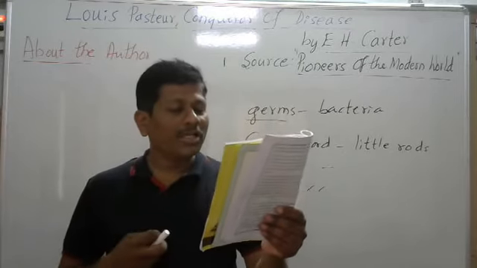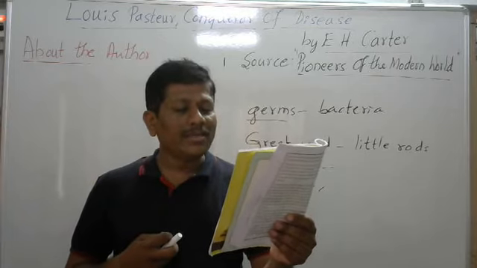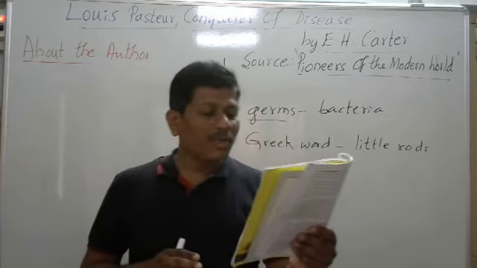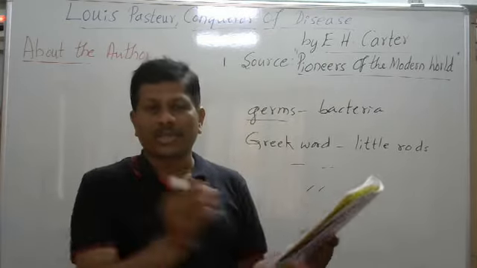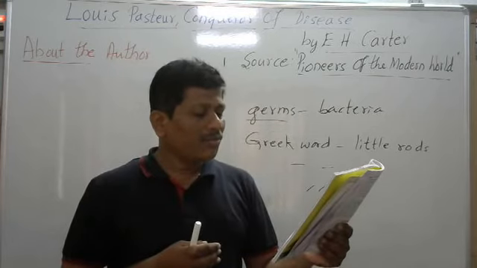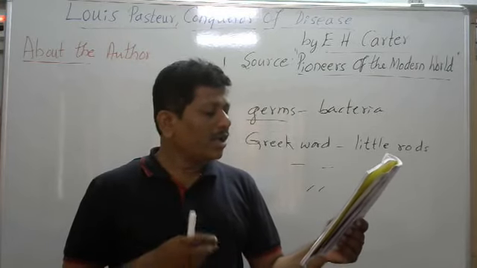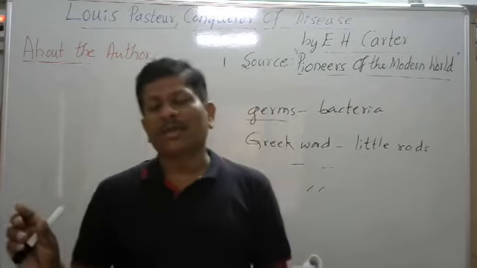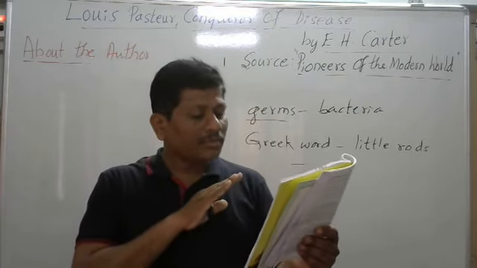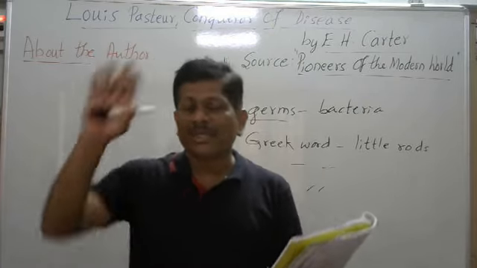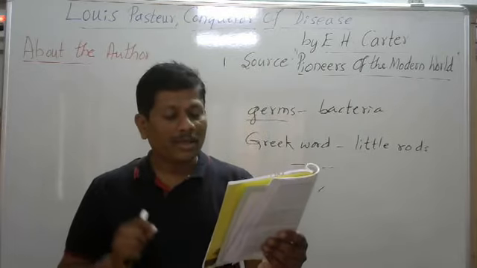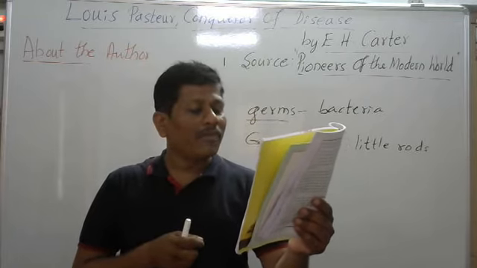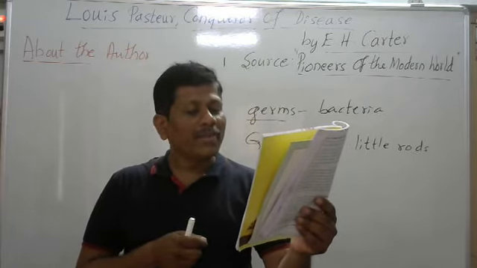Pasteur, let's continue. Pasteur proved that he was right by a very simple and clever experiment. So he made experiments and he proved. What did he prove? He put some soup into some bottles, then boiled it in order to destroy any germs that might already be in the soup. So he boiled the soup and destroyed the germs in it by boiling. After that, he heated and pulled out the neck of his bottle until he formed a long, narrow neck with a big bend in the middle.